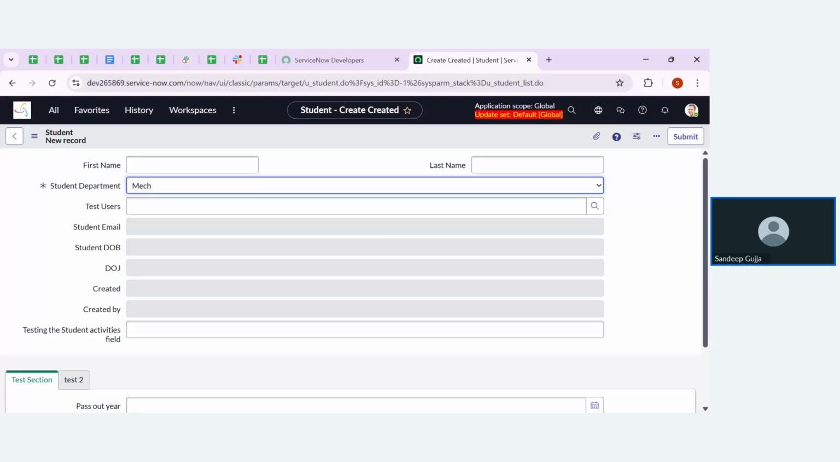So everyone, please let me know, are you able to see the screen or not? Everyone able to see the screen? Please let me know, guys.